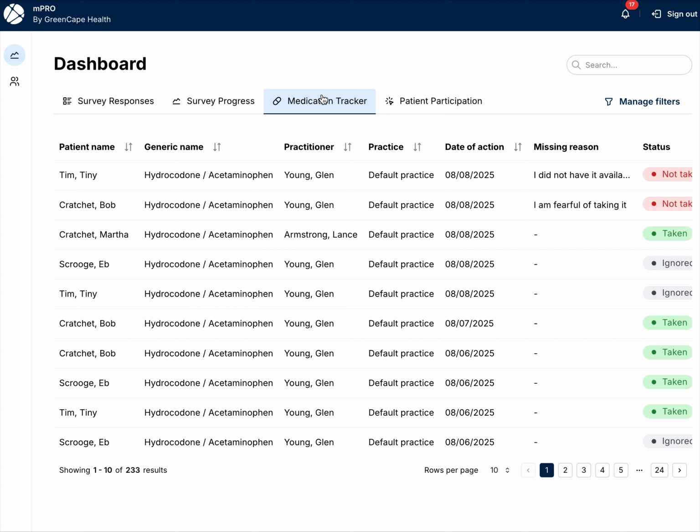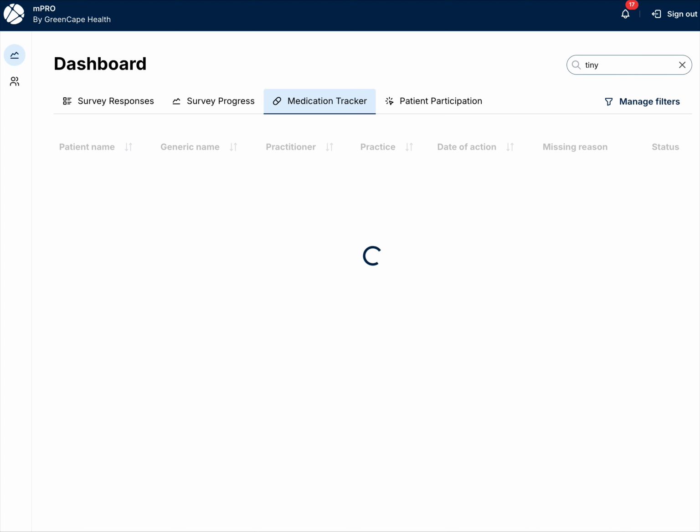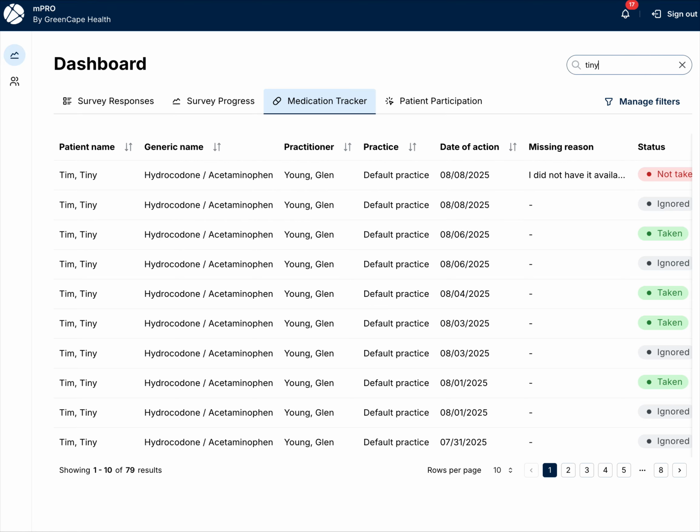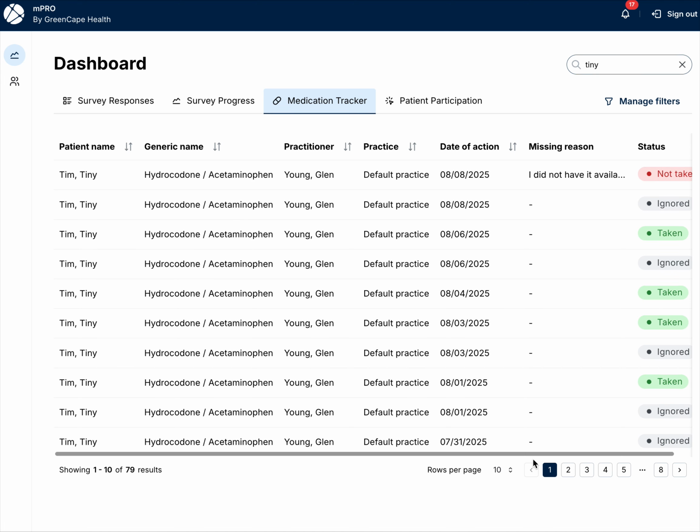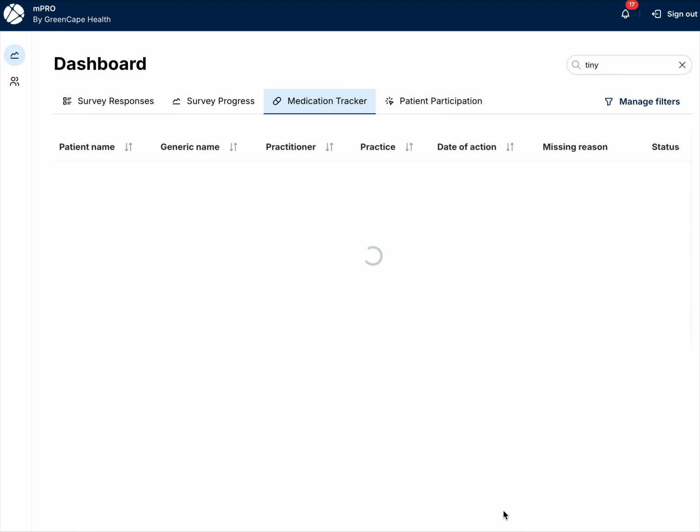You can also look at Tiny Tim's medication tracker. So you see that he did not have his pain meds available, which is an interesting thing to think about. Now, if we just search for Tiny Tim and see how he's done over time, you can see he may have ignored a couple of his notifications, but overall, it looks like he's been taking his meds.